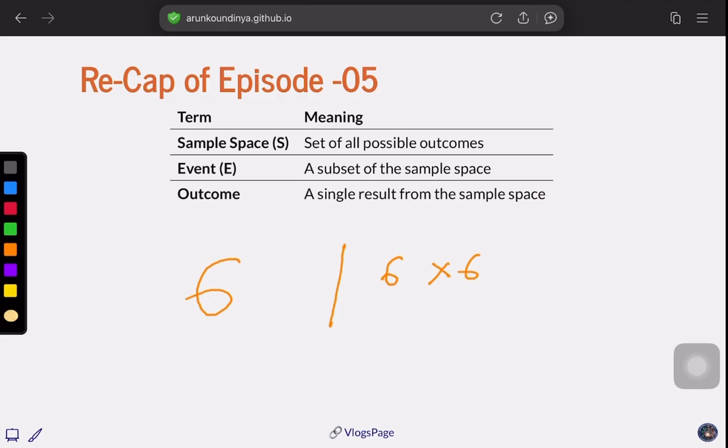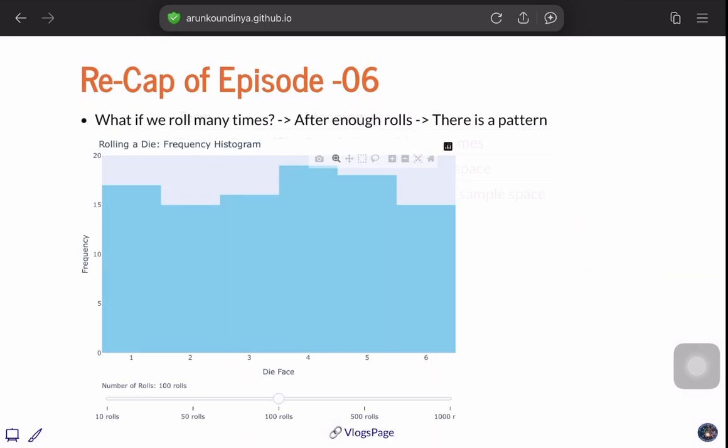Now, what is an event? Say for example, if we want to predict an event where, when we are rolling 2 dice, the sum is 3 when we add the 2 faces of the dice. That's an event, which is a subset of a sample space. What is an outcome? Ideally, if it is a 3, it can be either 1, 2 or 2, 1. If we have a numbering, this is dice 1 and dice 2. In that case, either of them ideally is an outcome, and an outcome can be only one, either this or this one. Now, having this understanding, we move to Episode 6.